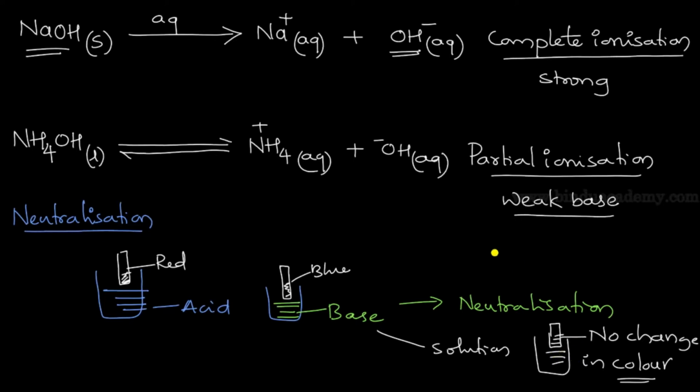So one of the important properties of acids and bases is their reaction with each other. For example, if a solution of hydrochloric acid, that is HCl, and sodium hydroxide, that is a base, are mixed in a 1:1 ratio by moles, the resulting solution has no effect on the litmus paper, right? Because the following reaction is taking place there.